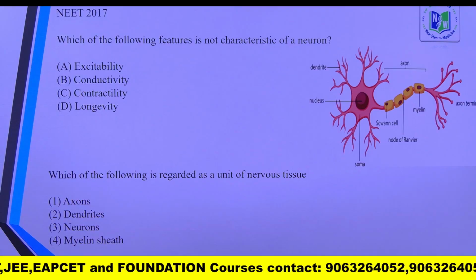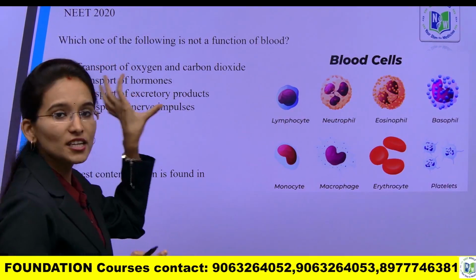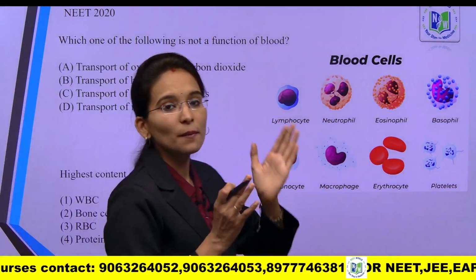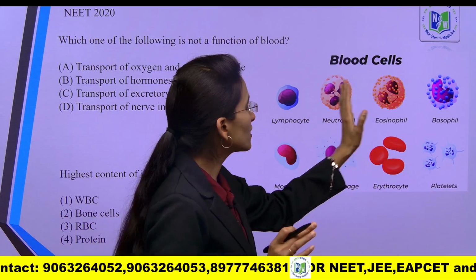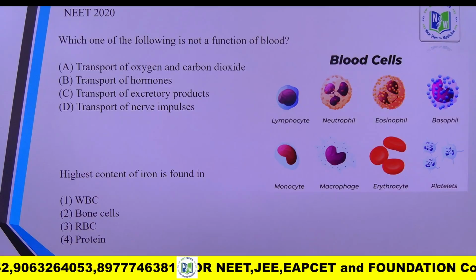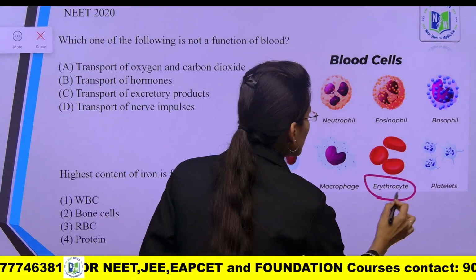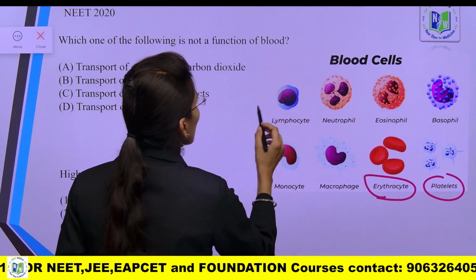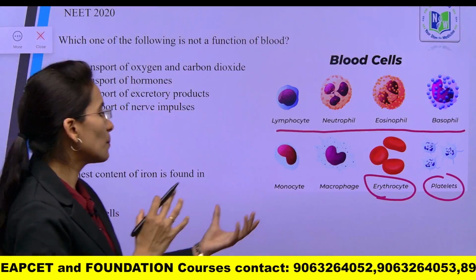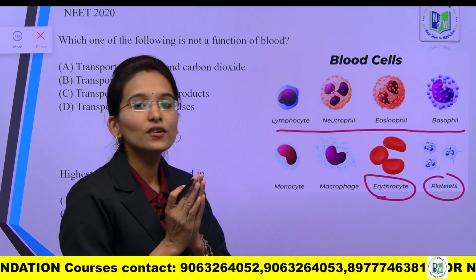So the next question is related to the blood cells. Here is a NEET question of 2020. Which one of the following is not the function of the blood? These are all the given blood cells. Erythrocytes are also called RBCs, red blood cells. Next, platelets, and these are all WBCs: lymphocytes, neutrophil, eosinophil, basophil, monocyte, and macrophages. These are all different types of WBCs.